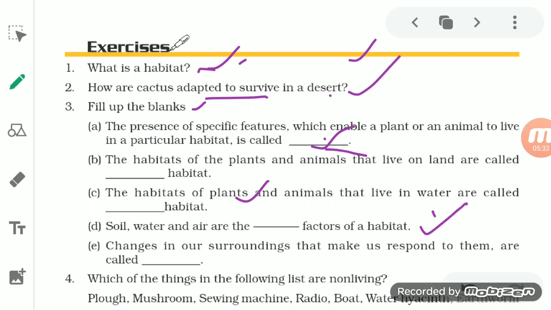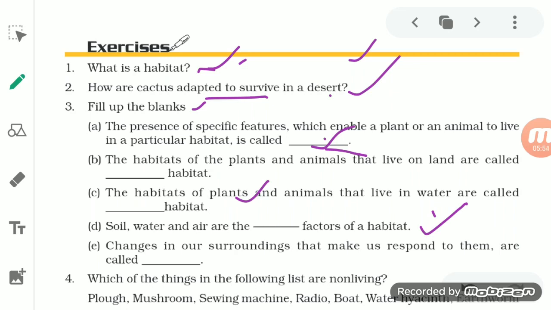Soil, water and air are the dash factors of the habitat. So what is this? We have studied when we were starting with habitat and adaptation that there are two components, two factors of a habitat: biotic and abiotic.